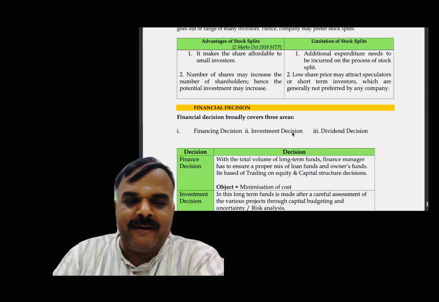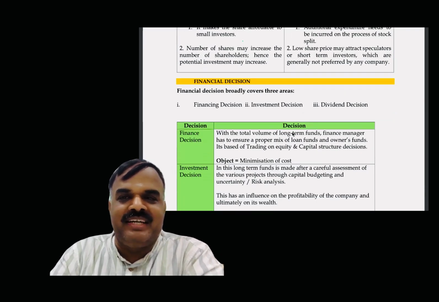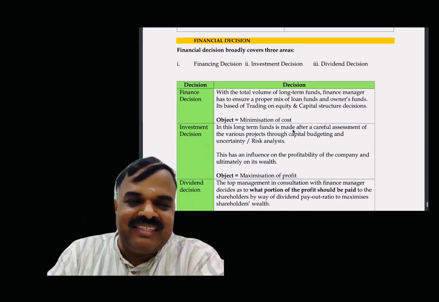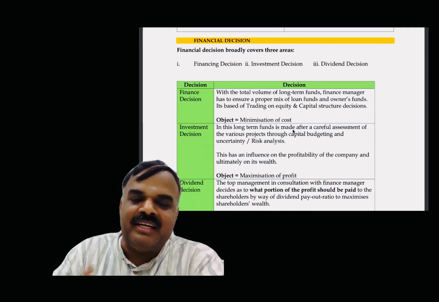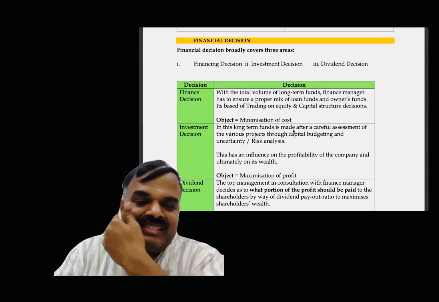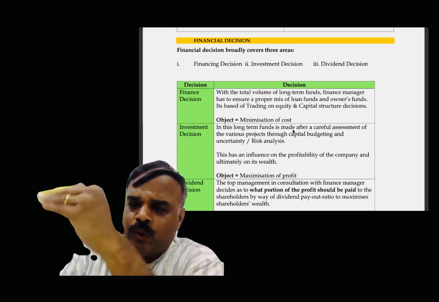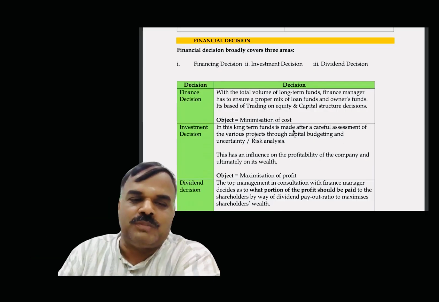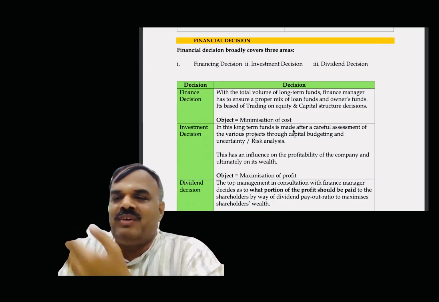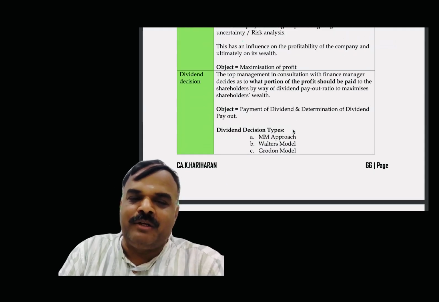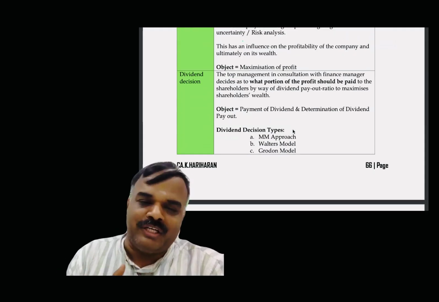Now, financing decision. With respect to financial decisions, 3 types of decisions are there: financing decision, investment decision, and dividend decision. The objective of the financing decision is what? Maximize finance, so we can take loans. Therefore, minimization of cost. Investment decision, if I'm going to invest, our objective is maximization of profit. And dividend decision, we have to identify the dividend payout ratio.